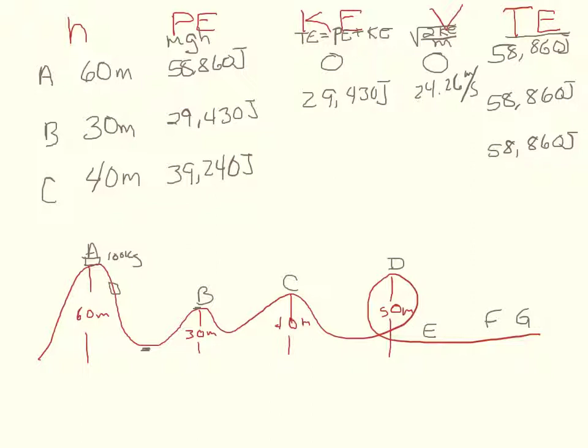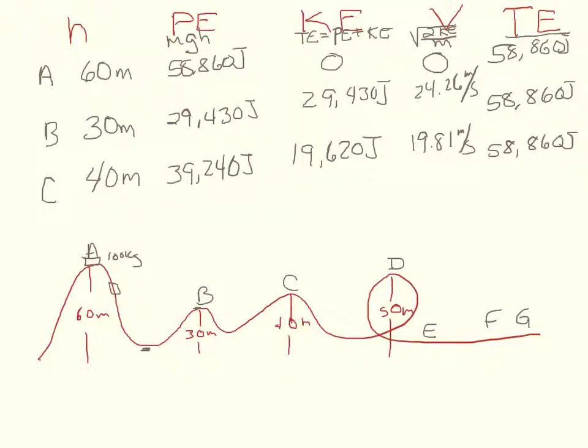Subtracting 39,240 from 58,860, we get a kinetic energy of 19,620 joules. Then all we have to do is use our square root of 2 times kinetic energy divided by mass to figure out our velocity. This gives us a final velocity at point C of 19.81 meters per second.